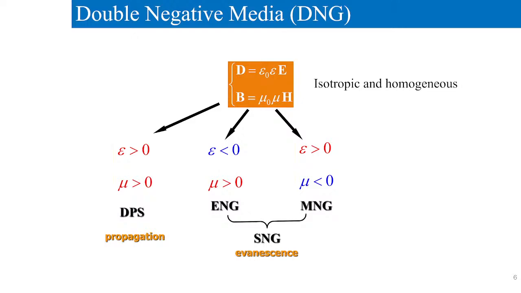Finally, if epsilon is negative and mu is negative, both are negative, so this is called a double negative medium. In the double negative medium, propagation will occur, so there will be propagation. So today we have classified electromagnetic medium into 4 categories.